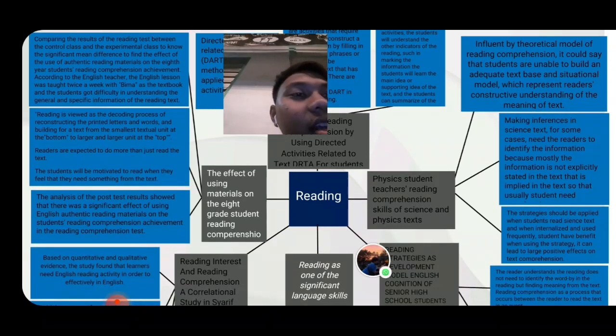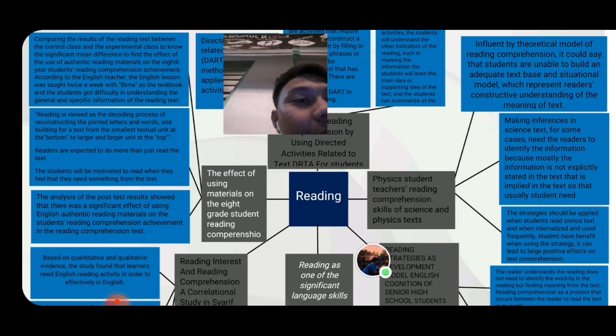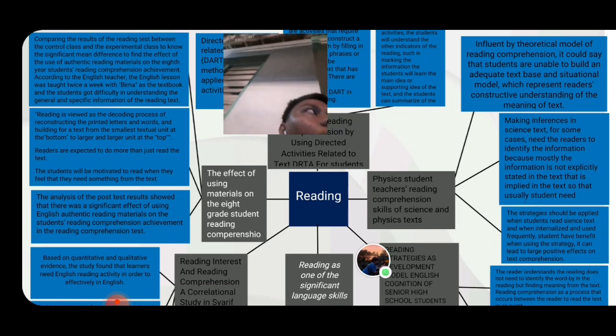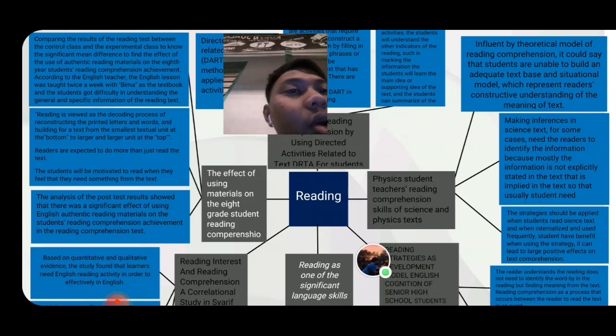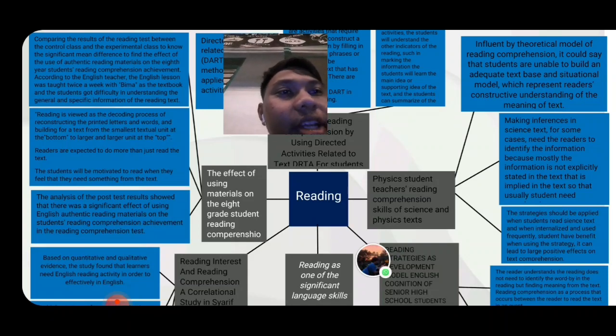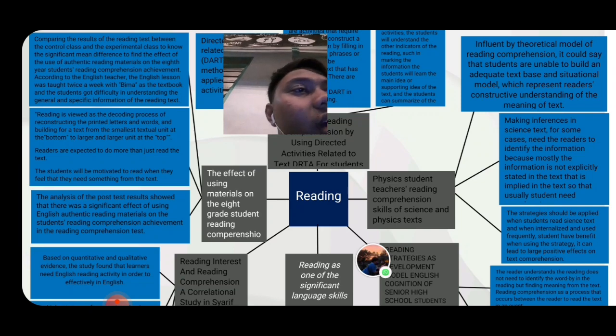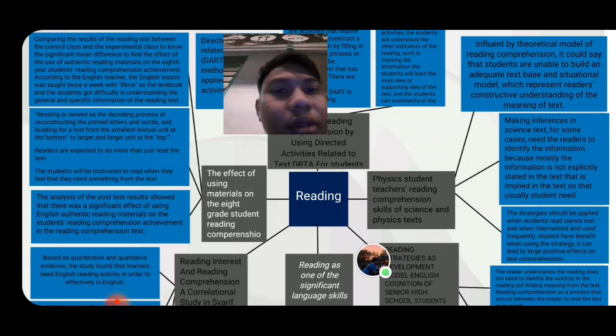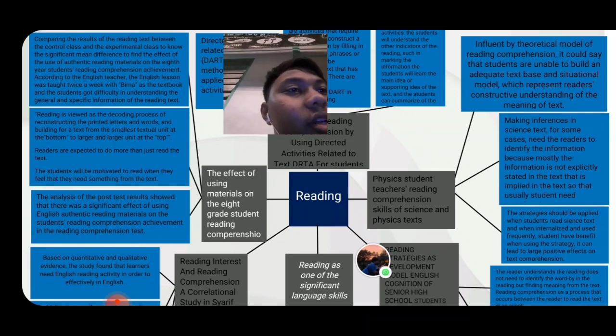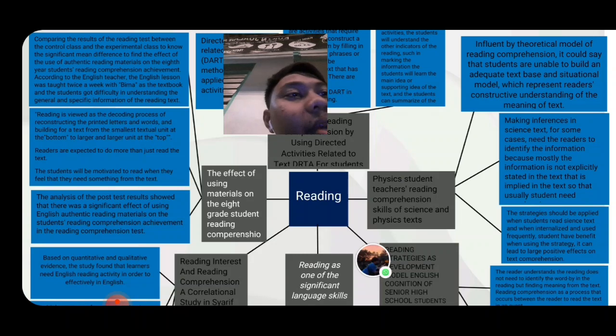And the third article is PGSD Student Teacher Reading Comprehension Skill of Science and Physics Text. I found three points about this article. The first is influenced by the theoretical model of reading comprehension; it could cite that students are unable to build an adequate text-based and situational model which represents the constructive understanding of the meaning of text.